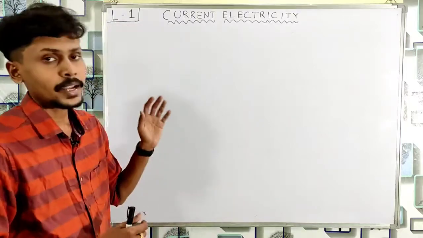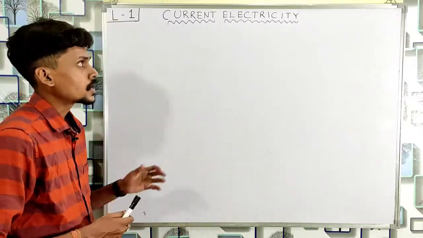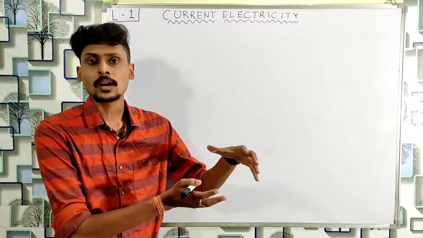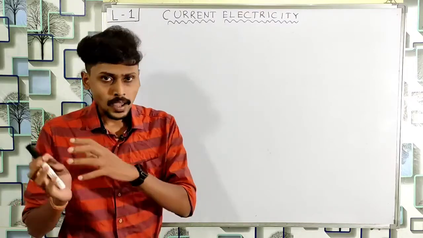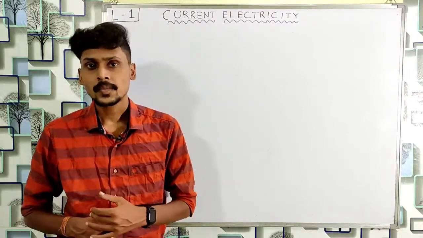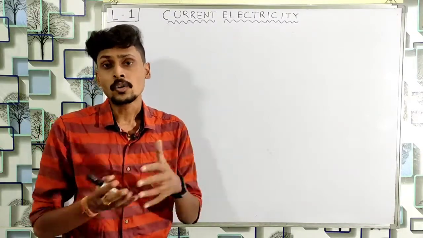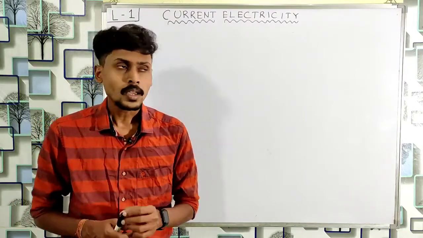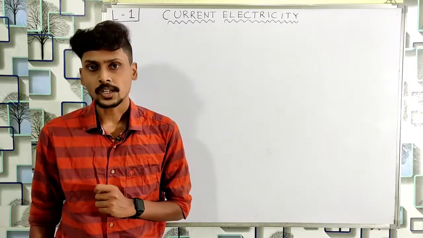So first let me write the definition here and then I will explain it. So current means the flow of something. If water flows in a river, we say that it is water current. Similarly, if air flows, we call it air current. Similarly, if heat energy flows from one body to the other body, we call it heat current. So current means flow of something. Similarly, electric current means the flow of electric charge.